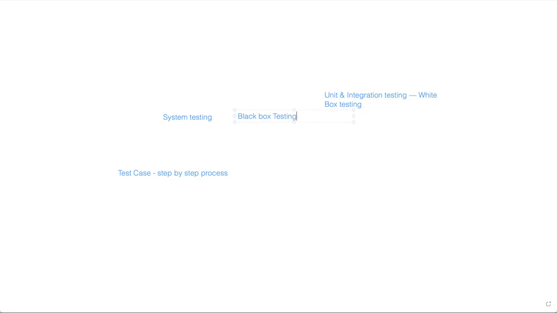Black box means internally we don't know what is there; it is completely blank, we don't see anything. That is called black box testing. But in white box, we can see what is written internally. Also, all testers come under black box testers, and all developers come under white box testing. One more testing we have is UAT testing.